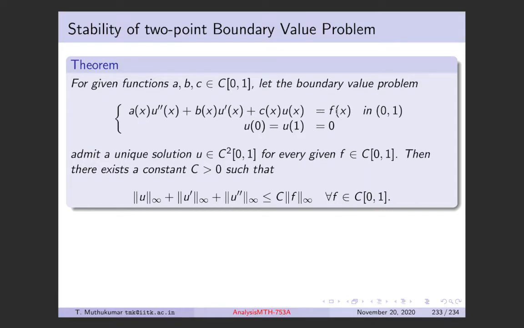Data are the ones coming on the right hand side here, that is the source term here and the boundary terms. All these are data. Here the boundary terms are 0 in this equation. So the solution of the system does not change arbitrarily, right? So any small change in data leads to a corresponding small change in the solutions. You cannot have a major change.